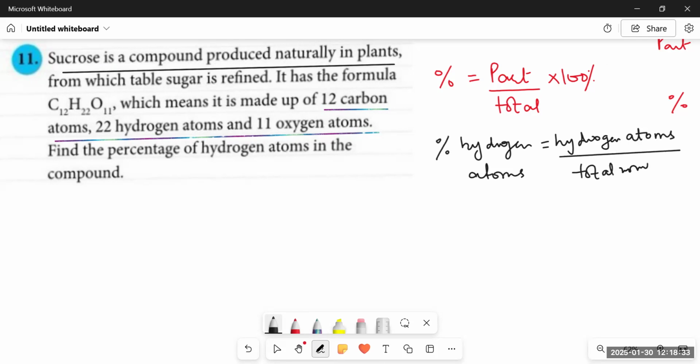For this, we just have to add up all the atoms. So what is the total number of atoms? 12 plus 22 plus 11. That's it. It will give you the total, and it would be 45.